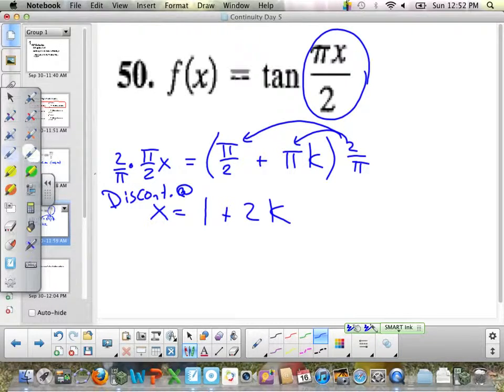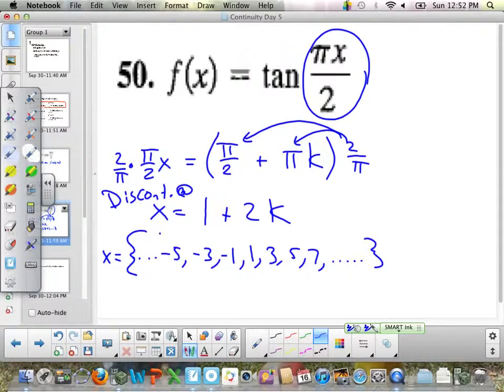So that's 1, 3, 5, 7, and so on. And every 2 before that: negative 1, negative 3, negative 5. We're just describing a formula that lets us know where it's not continuous. All right?